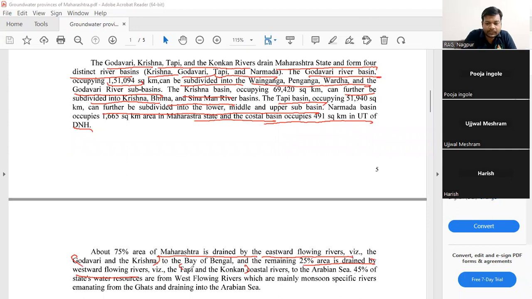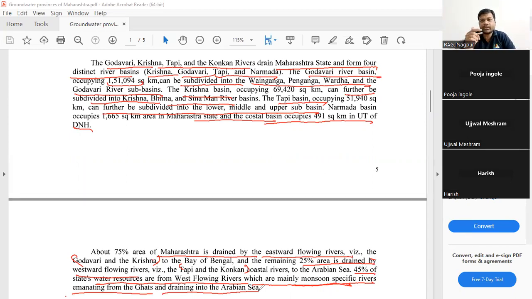So this 25% of the state's water resource is from the west flowing rivers, that is the Tapi and Konkan. These are mainly monsoon specific rivers emanating from the Ghats and draining into the Arabian Sea. So the Tapi and Konkan rivers go towards the Arabian Sea. Godavari and Krishna go towards the Bay of Bengal.